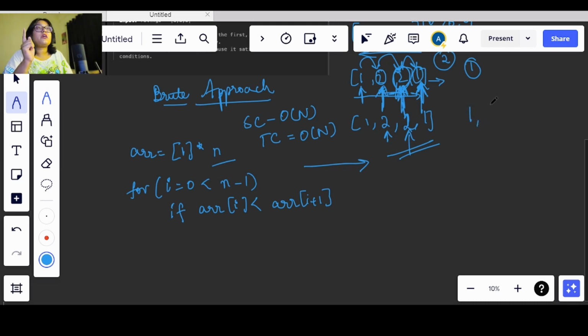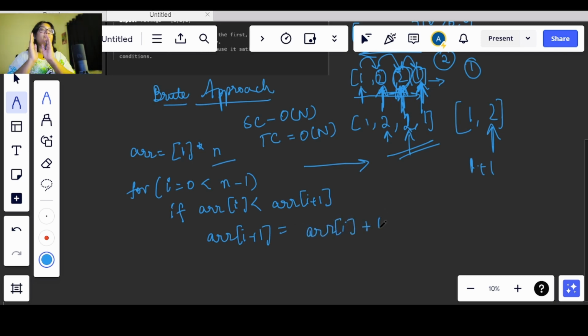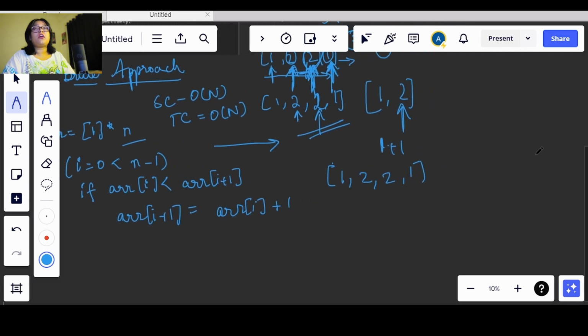If the previous person has one, like we have this, right? So this person is having one candy, the person with 2 rating will get one more than the previous child, so he will get 1 plus 1, right? So what we will do, ARR of I plus 1 will have ARR of I plus 1, right? He will have one candy more than the previous child. Okay, now we know that if we are moving from left to right, we will have this. Now we will be moving in the reverse direction. So according to this, let's write down the array that we will get.